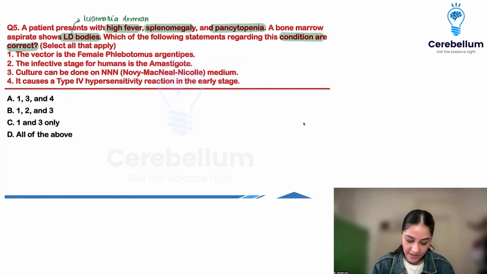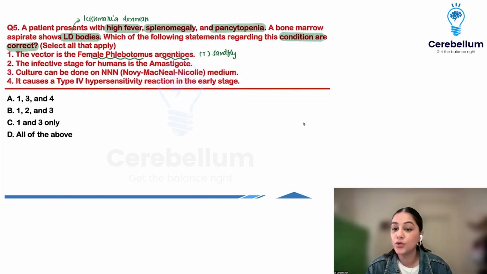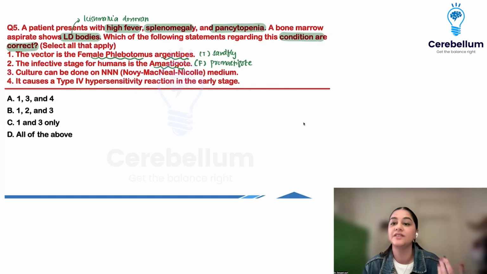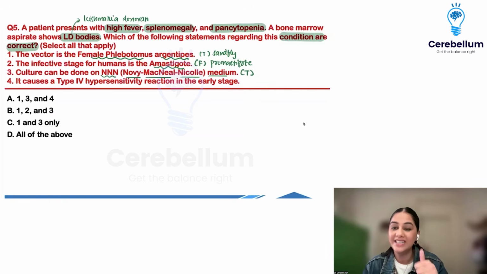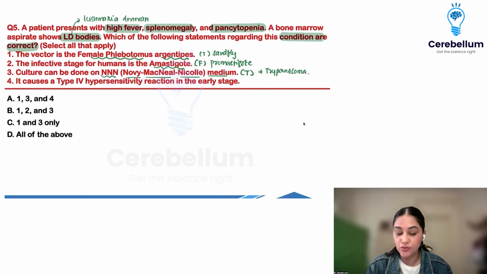So what is the first one? The vector is the female Phlebotomus argentipes. Yes, that is true, which is what we call the sandfly. The infective stage for humans is the amastigote form. This is the false statement. It is not the amastigote; it is the promastigote form that is infectious. It later goes in the body and converts into an amastigote form. Culture can be done on the NNN, Novy-MacNeal-Nicolle medium. Yes, this is true for both Leishmania and Trypanosoma. For both, we can grow it on the NNN culture.